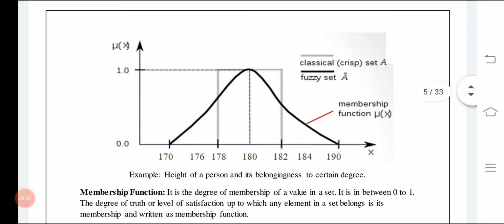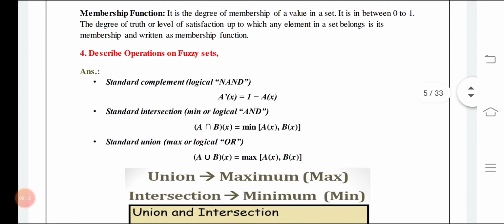In this example, height of a person, you can see the belongingness. The membership is the degree of membership of a value in a set. For example, in a set there are various persons and various values, but a particular value has how much membership, that we see. That is actually the membership function. It is in between 0 to 1.